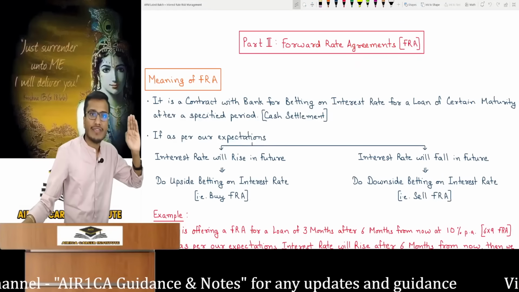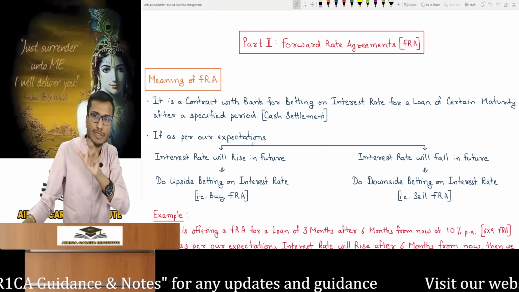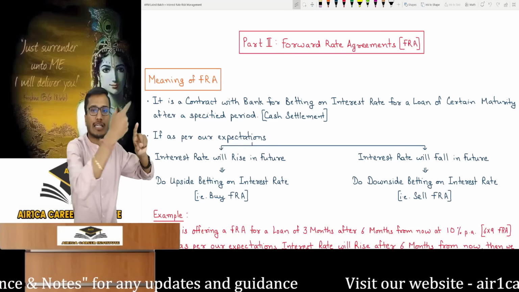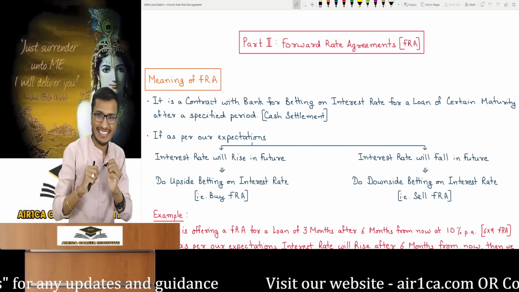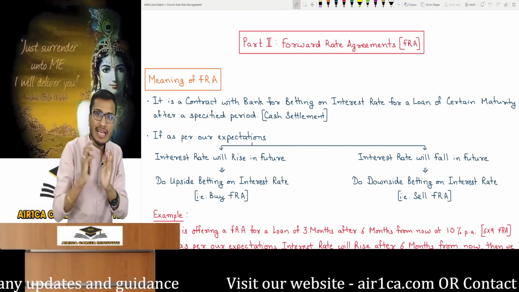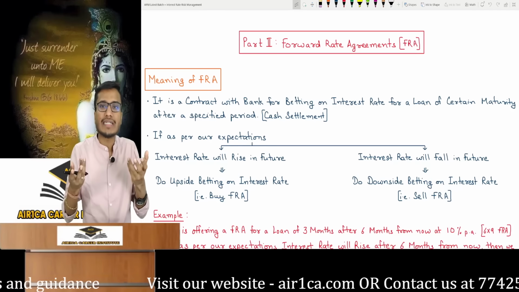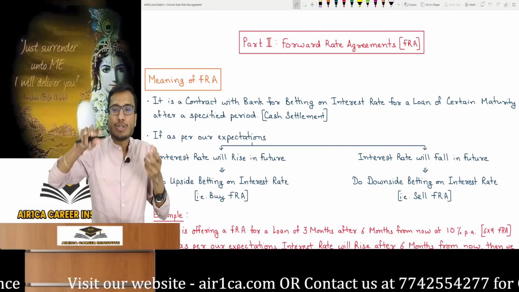It is a contract with a bank for betting on the interest rate after a specified period. I left out a word in between, but I will explain why. I made a contract with the bank to bet on the interest rate after a specified period like 6 months. That point was covered up to here. But in this, we were not able to settle in cash on maturity, and I couldn't understand the amount of gain or loss. So for this, another important aspect was added to the contract.